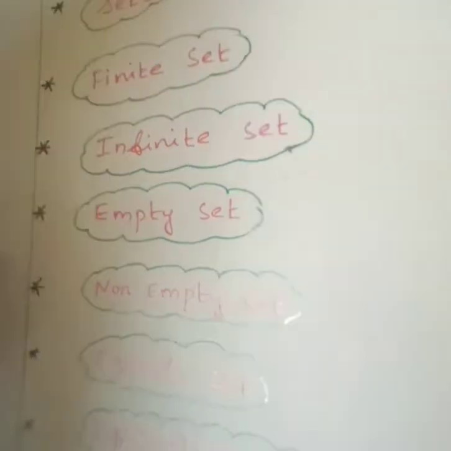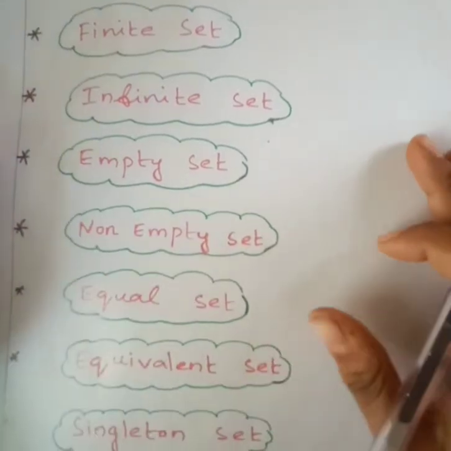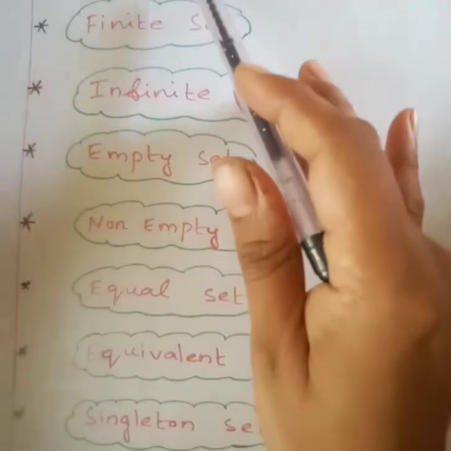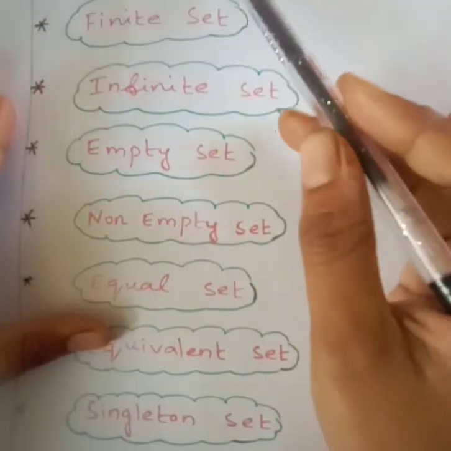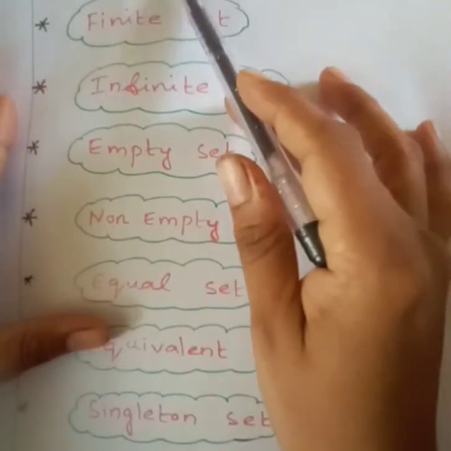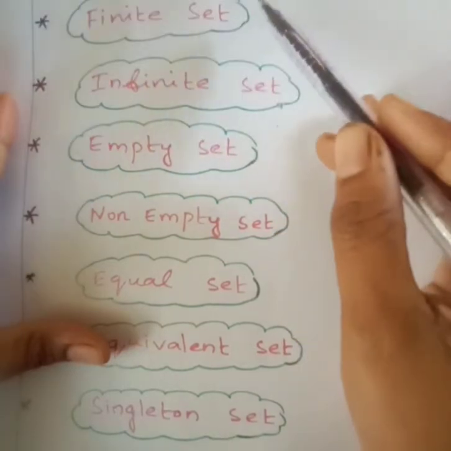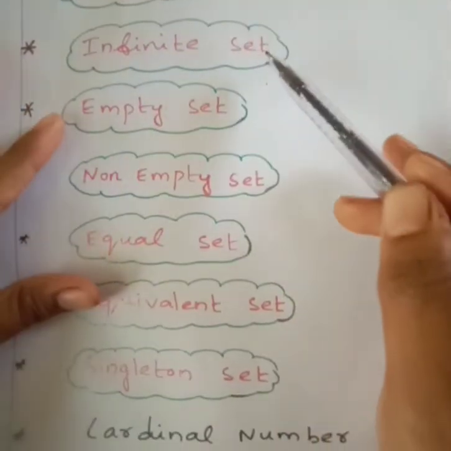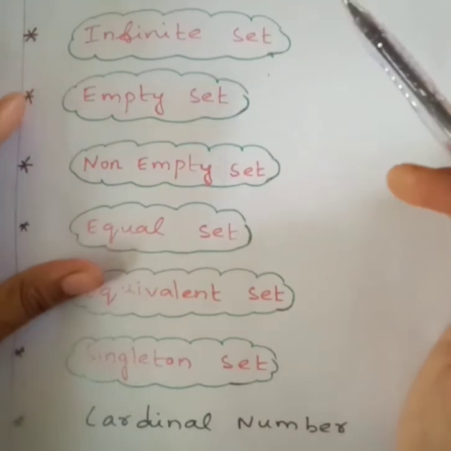So let's have a small recap of what we have learned today. If you are thorough with this single page, you can score good marks in today's test, right? So what is a set? A well defined collection of objects, right? So whoever collects the set, they should get the same answer. So that is a set. Finite set means it should be countable, and it should not go beyond the range, right? Infinite means set of all positive integers, set of all negative integers, like that.